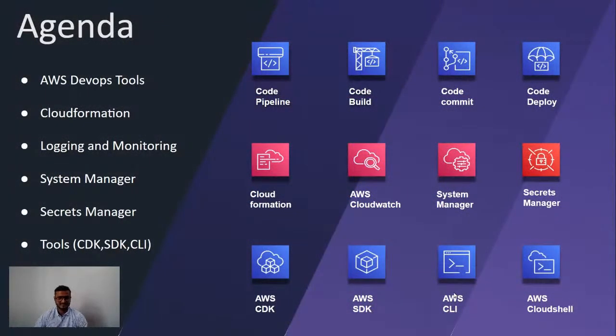So in this session, the agenda will be covering the various AWS tools, and we will first understand the importance of AWS. Then we will cover infrastructure as code, which is CloudFormation, and then we will understand the importance of logging and monitoring, which is mostly underestimated in most projects. Then we will cover Systems Manager and Secrets Manager for storing credentials, which is also very critical when we are having various DB services. And in the end, we will understand the various service tools available using which you can interact with AWS. So let's get started.